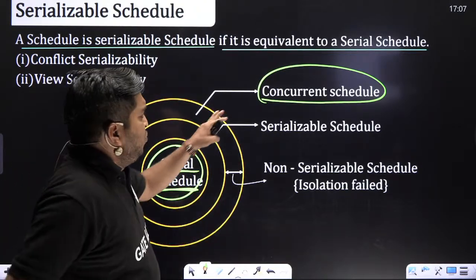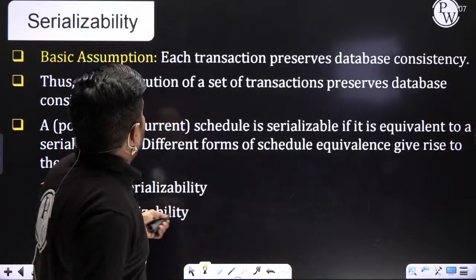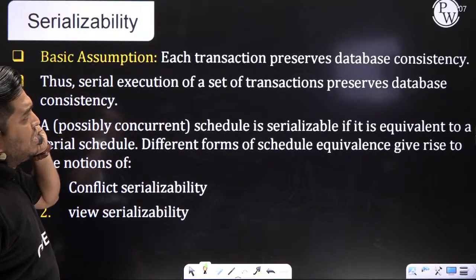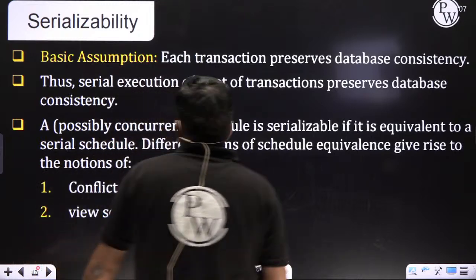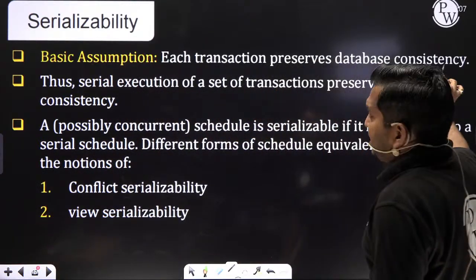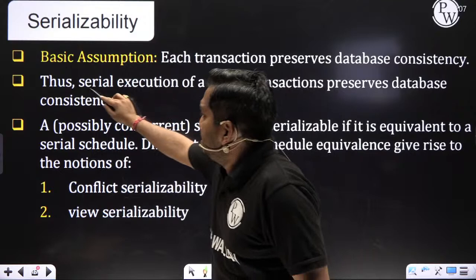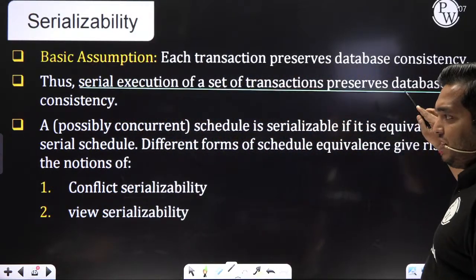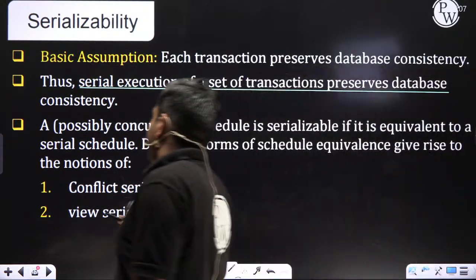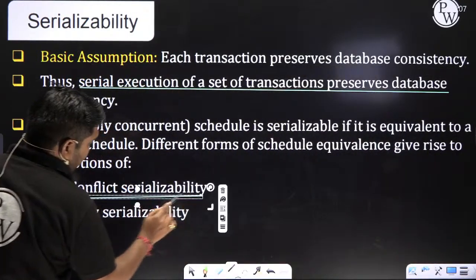Now there are two types, conflict serializable and view serializable. What I am saying is the basic assumption of serializability: each transaction preserves database consistency. Serial execution of transactions preserves consistency. There are two. First one is conflict serializability.